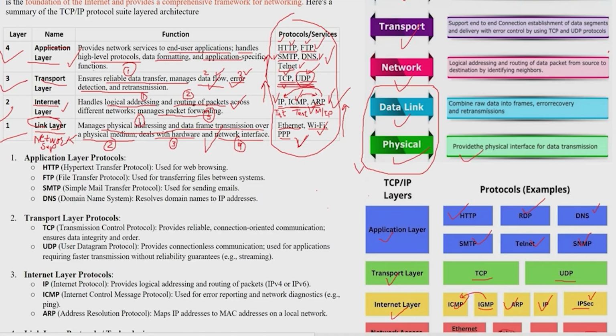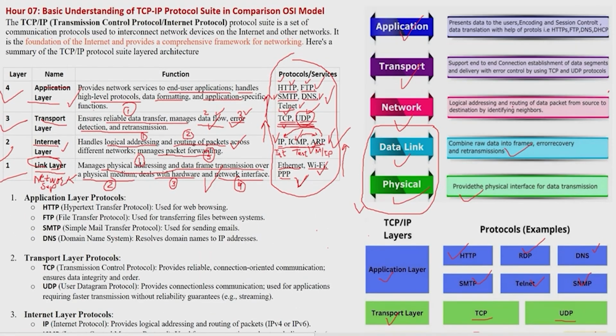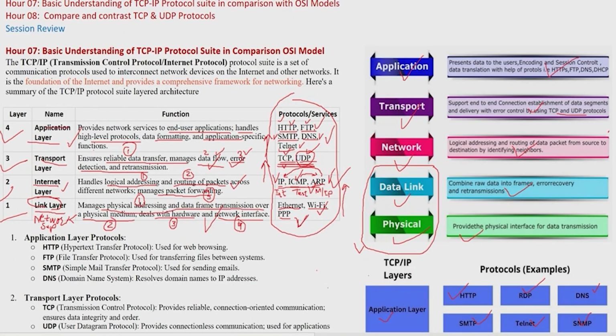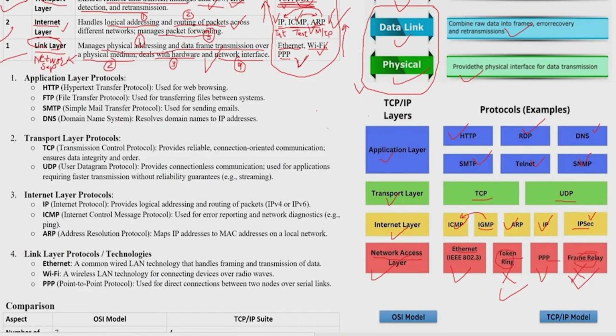So the goal is to provide the physical interface, the goal is framing and error recovery, and the goal is routing. And here we need to establish data segments with TCP and UDP, and here we need to use the protocols. So these are the different layers.